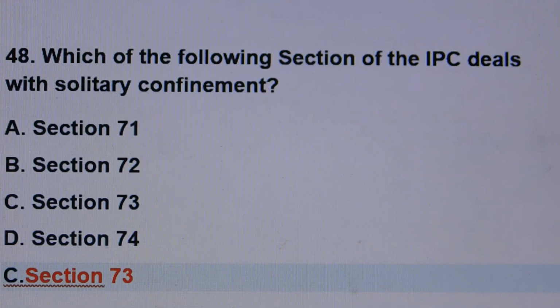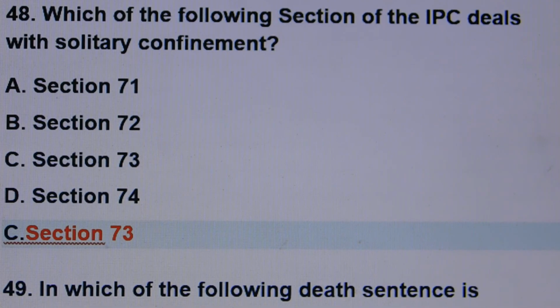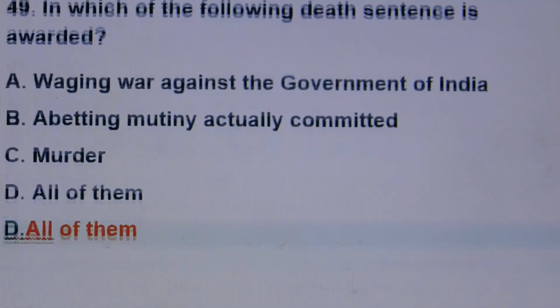Question number 48. Which of the following sections of IPC deals with solitary confinement? Answer is option number C, section 73.